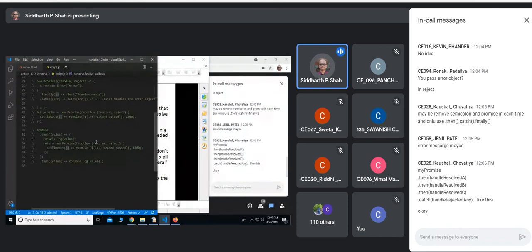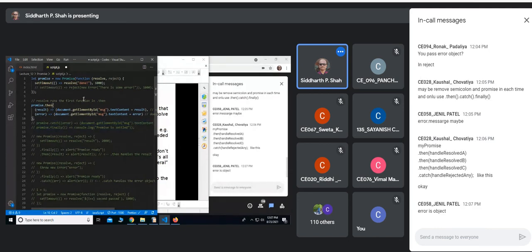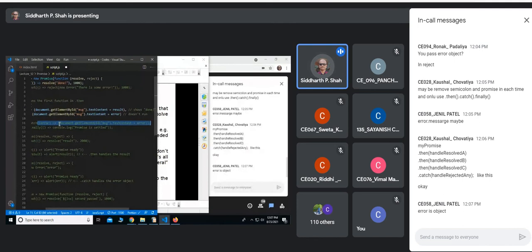Maybe that is the reason we are getting this, because we are trying to apply this then, catch, and finally on the same promise again and again. Let us try this actually. Maybe that is the reason. And this is called a chain.